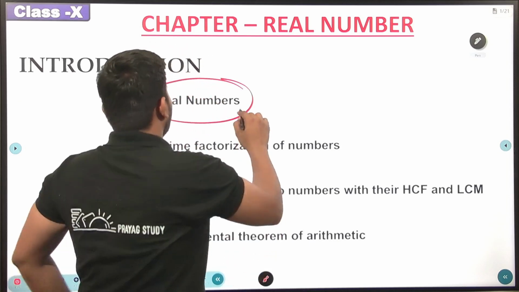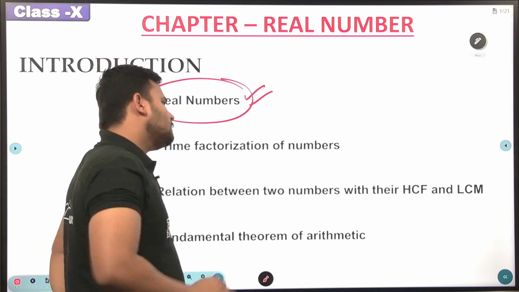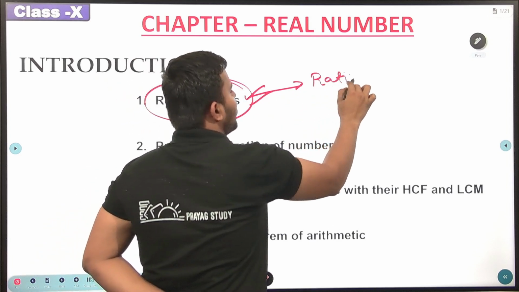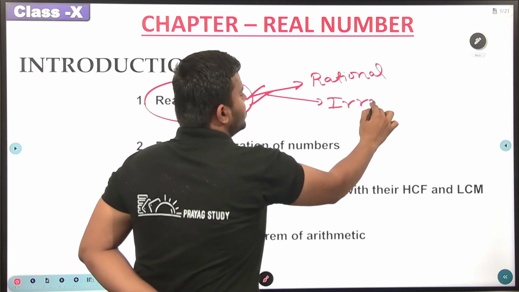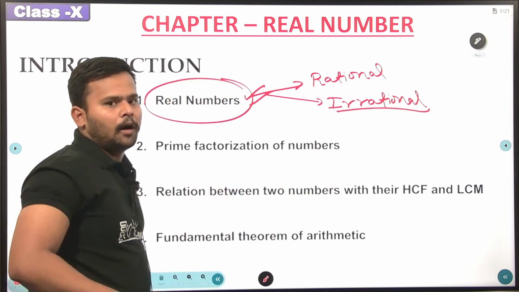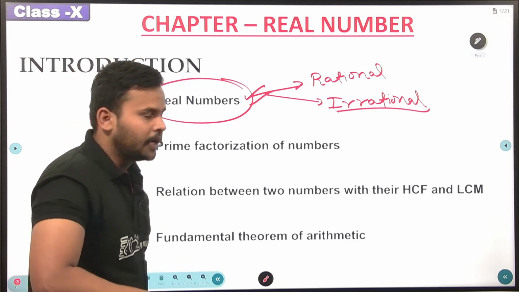Under the real numbers, you all know that the two important parts are rational numbers and irrational numbers, right? These hold a very good amount of importance, and we all are aware of them in this chapter.